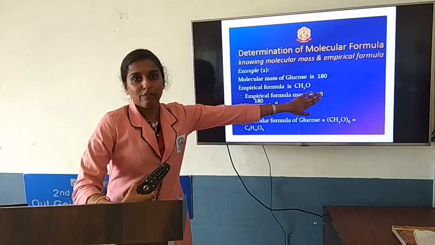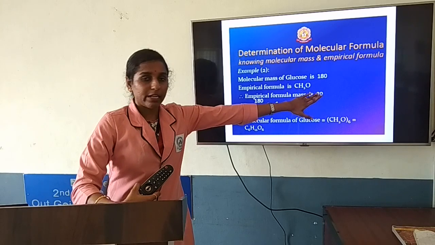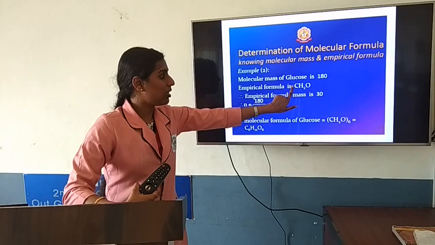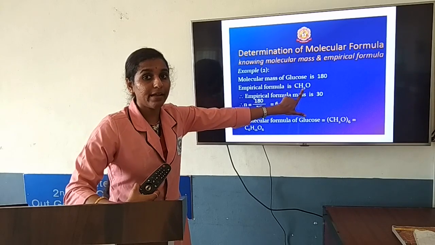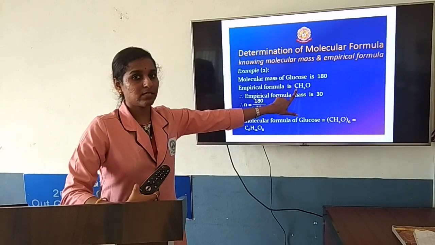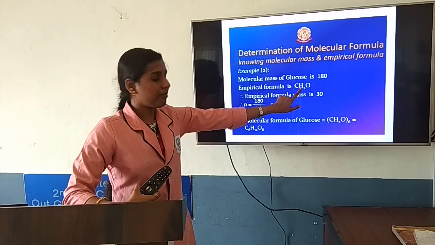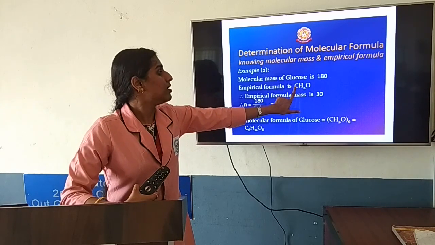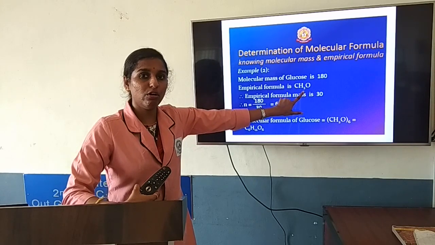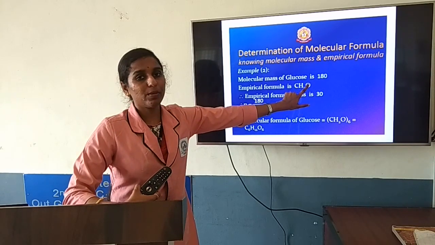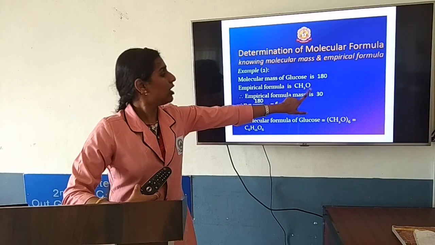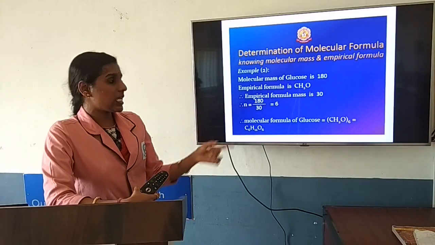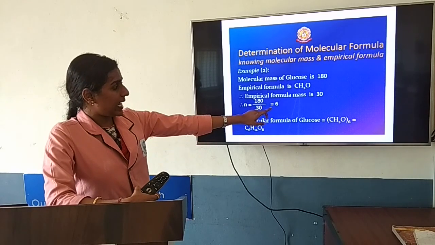You don't know the empirical formula mass, as the question is only given with the empirical formula. So how do we find the empirical formula mass? Add the mass of each element. Carbon is 12. Hydrogen atomic mass is 1, but here 2 hydrogens are present, so multiply by 2. So 12 plus 2 is 14. Oxygen atomic mass is 16. Add, and we get 30. So the empirical formula mass is 30. Substitute, and you will get 6.